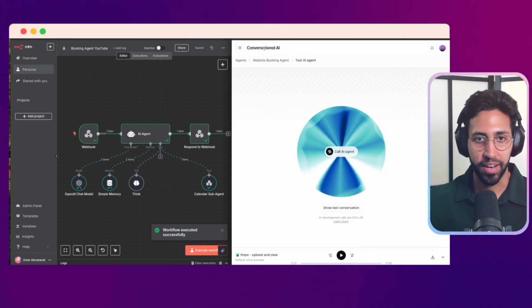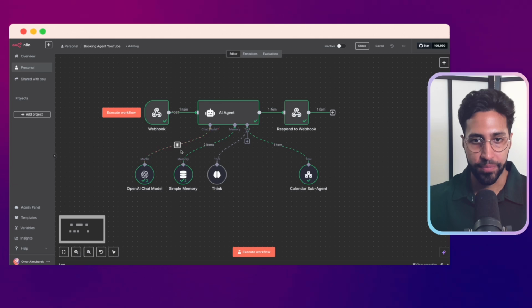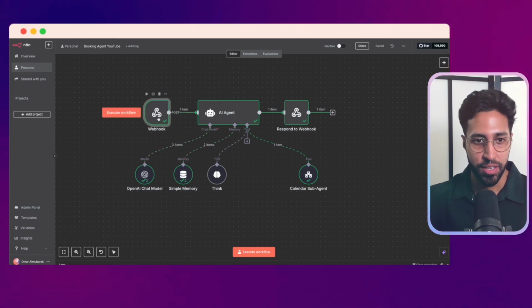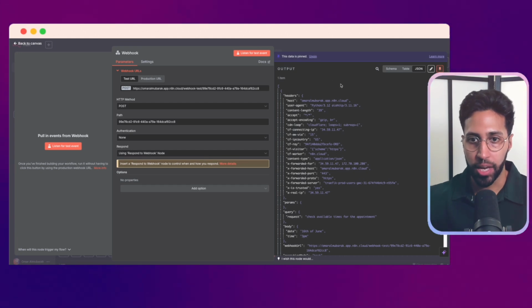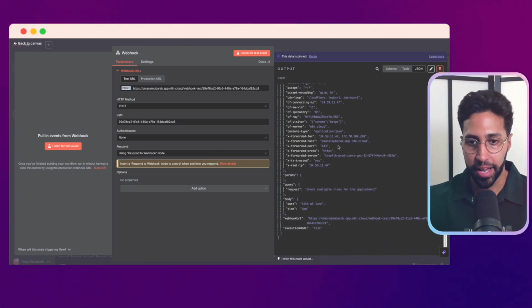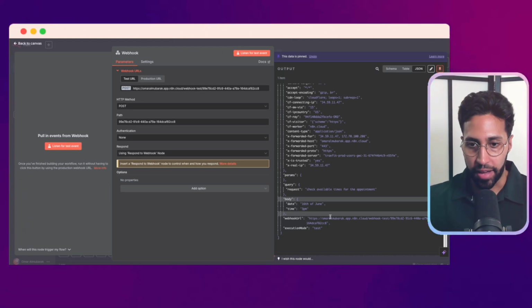Got it. I'm going to end it here and then we can have a look at the data. So now we're back in n8n and you can see it's worked. If we go into the webhook, I can just pin this data so it doesn't change. Here we're getting the information we want from Elevenlabs. We have our query, which is check available times, and we have the body. We have the 16th of June at 3 p.m. So we have everything we need here.